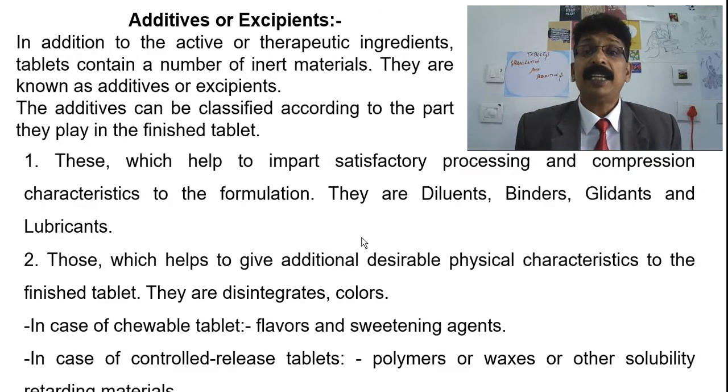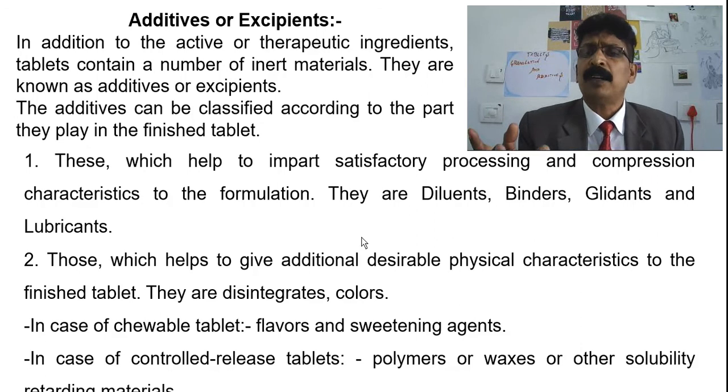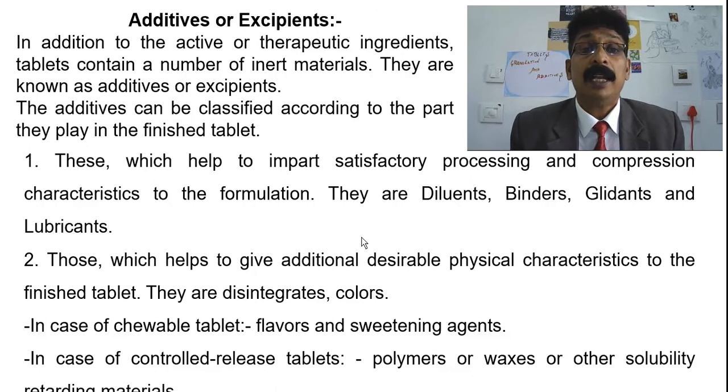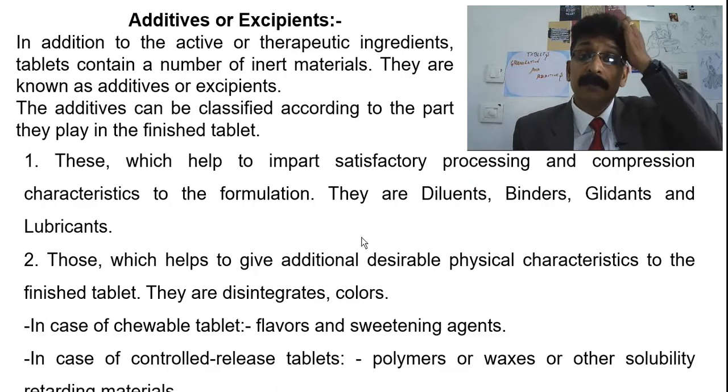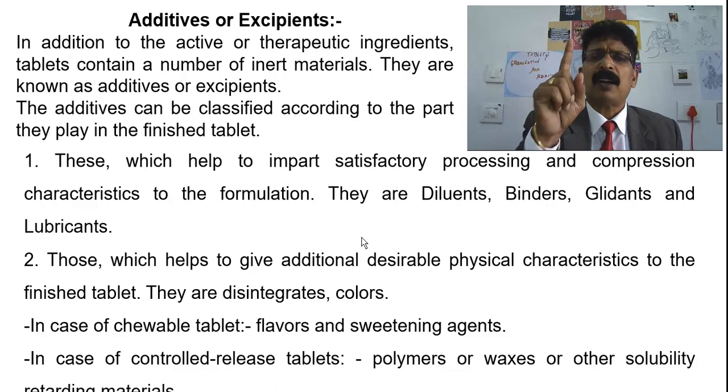And now additives and excipients. I have just added some points, because you might already have seen them in previous subjects. In addition to the active or therapeutic ingredient, a tablet contains a number of inert materials. They are known as additives or excipients. You know that, other than the active principle. The additives can be classified according to the part that they play in the finished tablet.